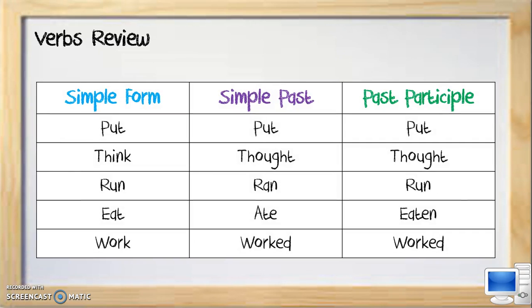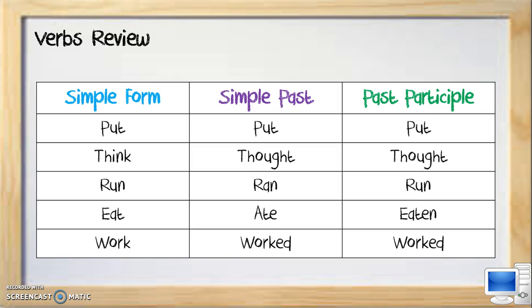Before we go in depth with each of the tenses, let's review our verbs. Remember, we have three forms of verbs. Notice that the first verbs are irregular verbs. Put is an example of a verb that does not change. Think, thought: a verb that only changes once. Run, ran, run: a verb that changes in the simple past, but again is the same in the past participle form. Just as the verbs come, came, come, or the verb become, became, become.